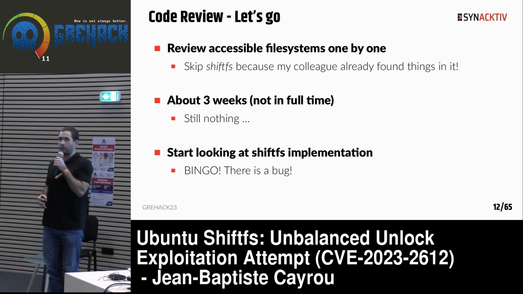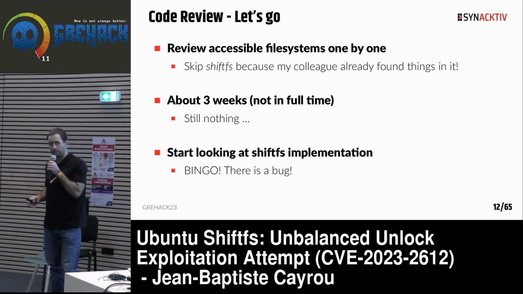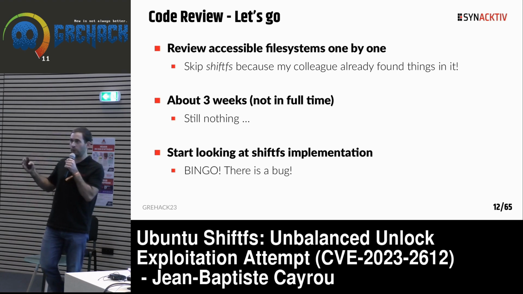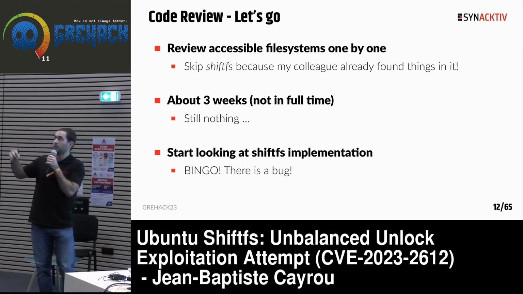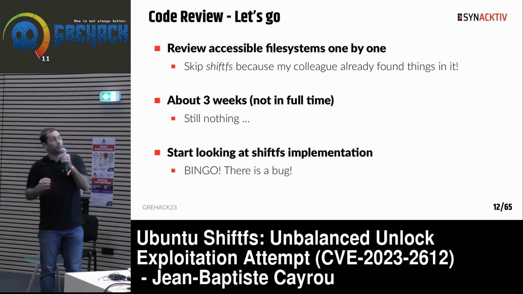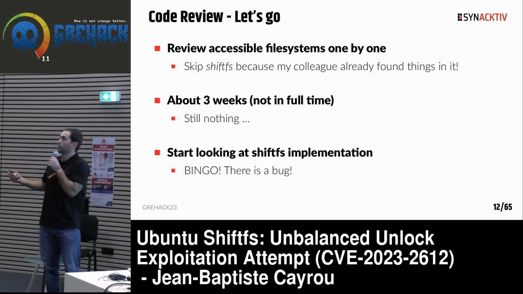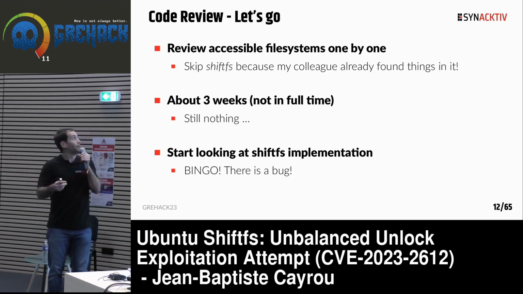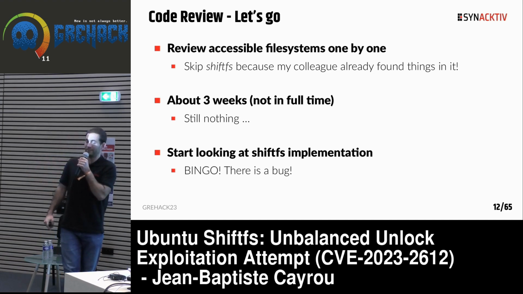Okay, so let's go for the code review. I took all the file systems accessible using a namespace, and I started to audit them one by one. At the beginning, I skipped shiftfs because my colleague had already found things in it, so I believed there was no more bug. After 3 weeks, I still had nothing. It was not full time, but still nothing. But I learned a lot about how a file system works. And then I started to look into the shiftfs file system, and bingo, there was a bug.